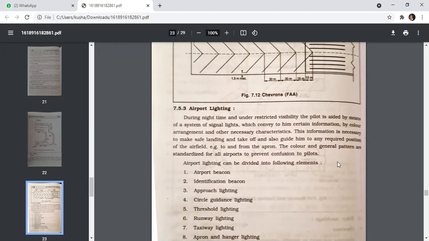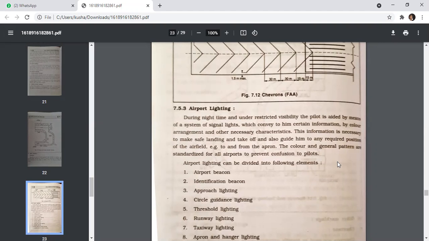This information is necessary to make a safe landing and takeoff and also guide him to any required position of the airfield, for example, to and from the apron. The color and the general pattern are standardized for all airports to prevent confusion to the pilot.